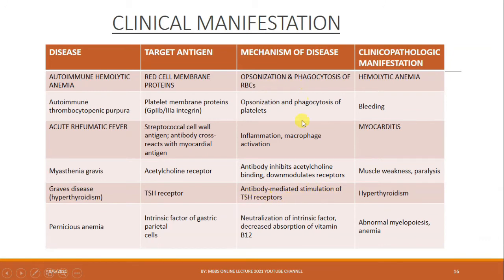Pernicious anemia. We have discussed it in the anemia chapter. It is a type of anemia in which gastric parietal cells are destroyed, causing less release of intrinsic factor and less absorption of B12 from the proximal duodenum. So what is the mechanism? Neutralization of intrinsic factor, decreased absorption of vitamin B12. It causes abnormal myelopoiesis, anemia such as megaloblastic anemia.